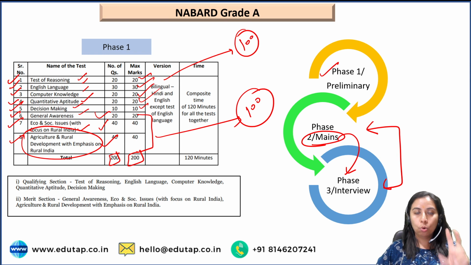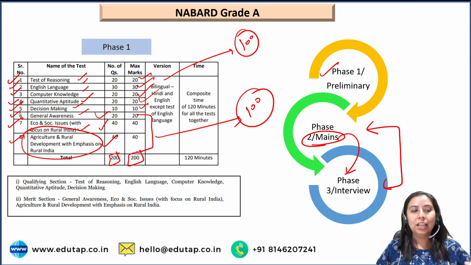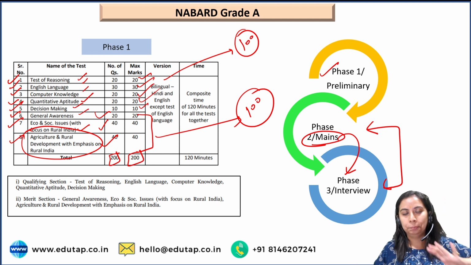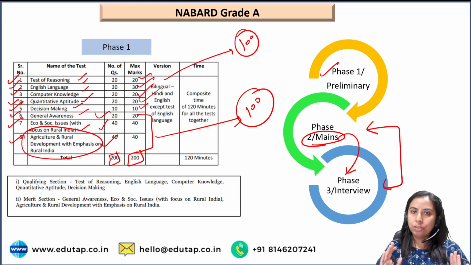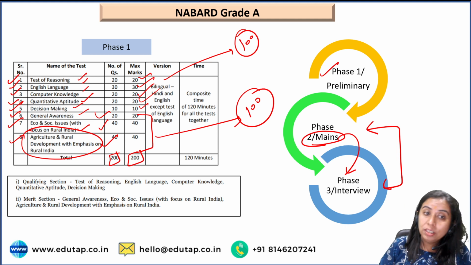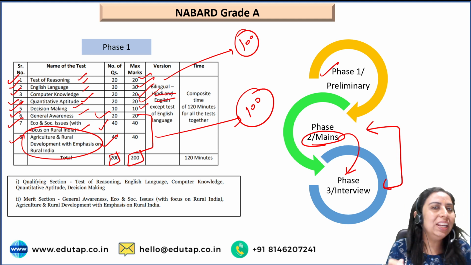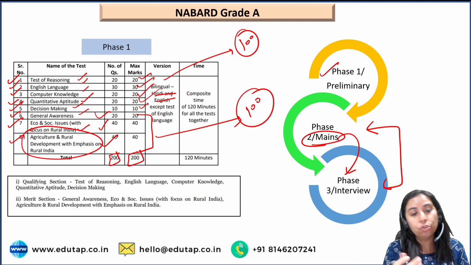You have to do those in a span of 2 hours. There is no sectional timing. Yes, you heard that right. There is no timing that इतनी देर में ये section खत्म करना है. Rather, you get 2 hours cumulatively and you can toggle in between the sections, right? And the paper is bilingual, Hindi as well as English. Only the English language paper will only be in English. Rest all the papers are in both the languages, okay?